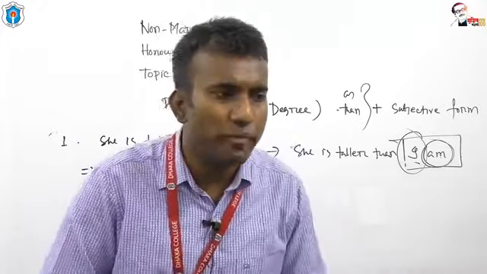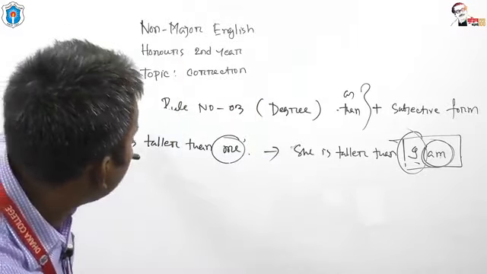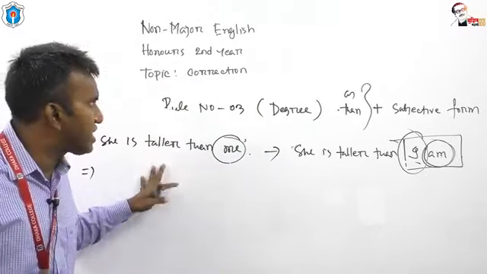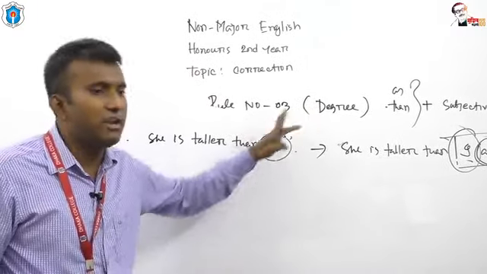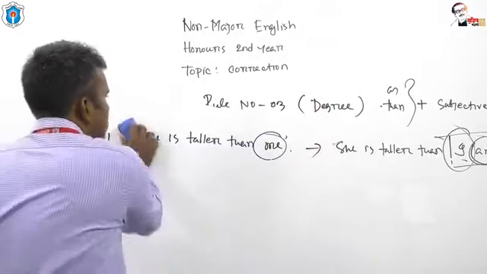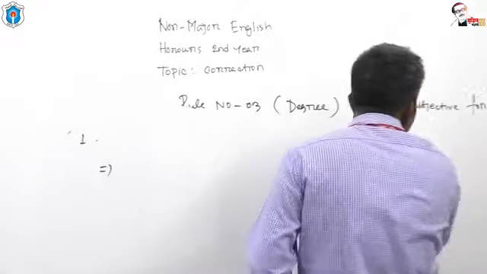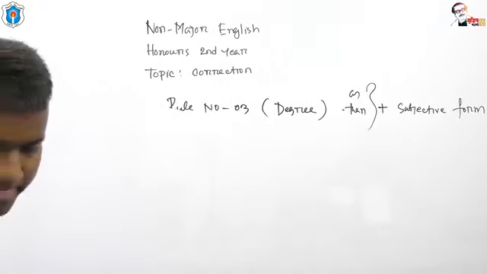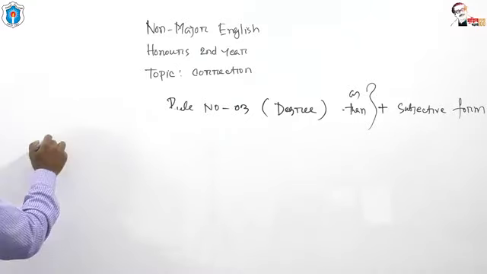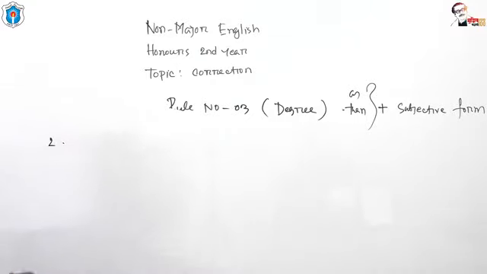Is it clear to you? This is the first example of correction related to degree. Our next example of correction related to degree. Example number 2.